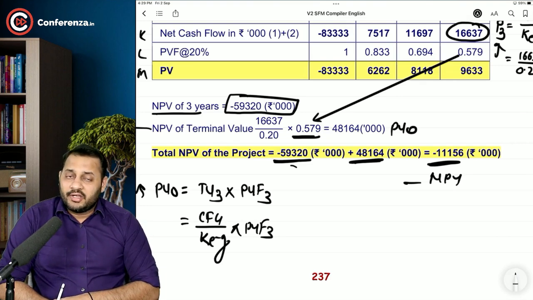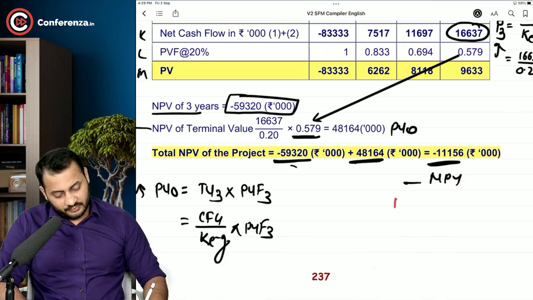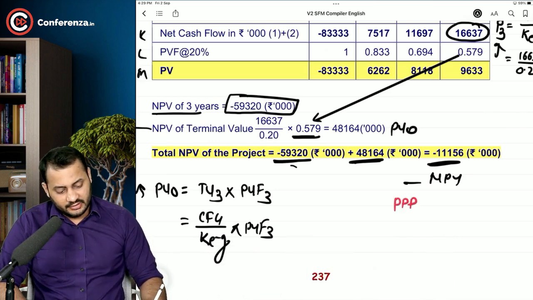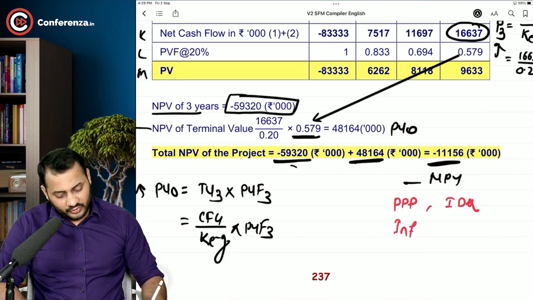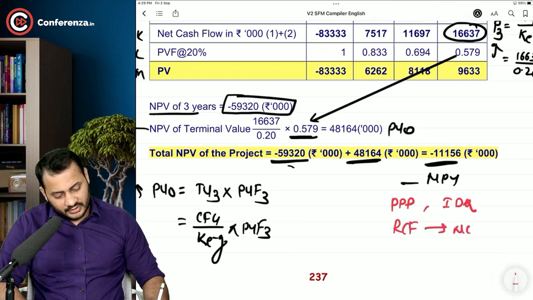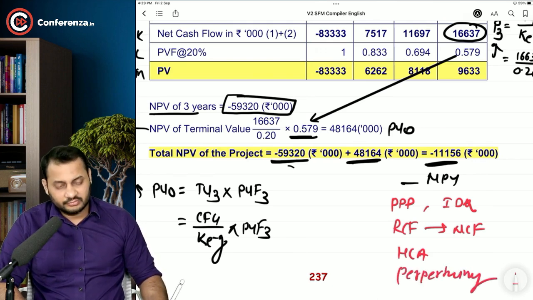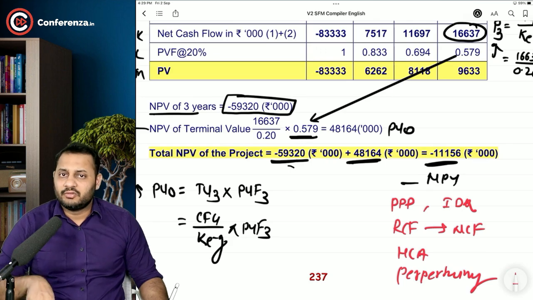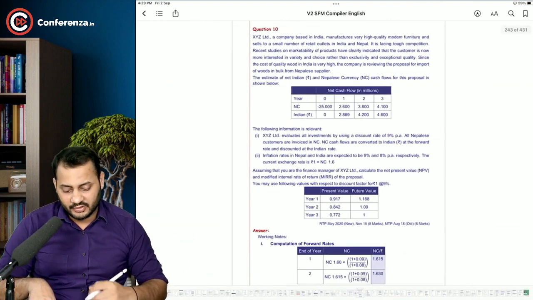This is a very good example where you have learned lots of things. First of all, purchasing power parity theory, then how to use that in indirect quote, then how to convert the real cash flows into nominal cash flows, and then home currency approach, then perpetuity also in this question. So lots of things that you have learned. You can mark this question as one of the important ones. The previous questions were a little easy, but this is a little difficult one.